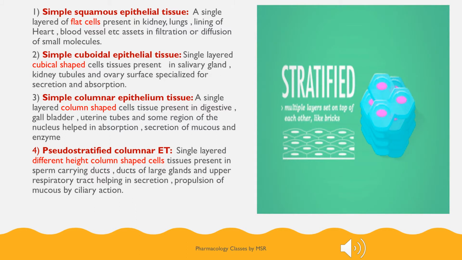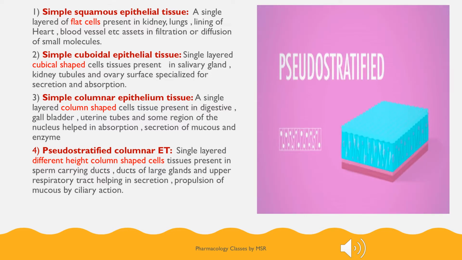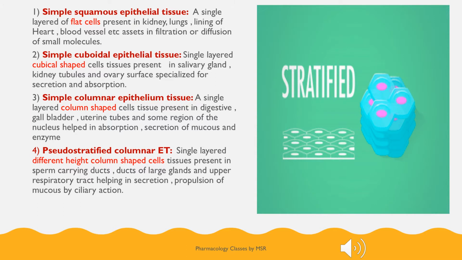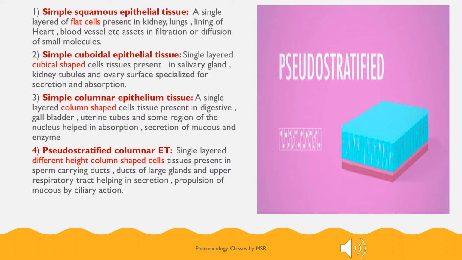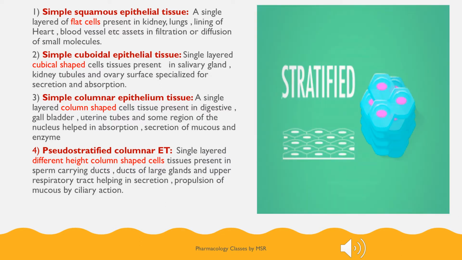And the second one is simple cuboidal epithelium. As the name indicates, simple says single layer, cuboidal indicates cube shaped cells. So they have single layered cubical shaped cells which are usually present in the salivary glands, kidney tubules, ovary surfaces, and this helps for the process of secretion as well as absorption.